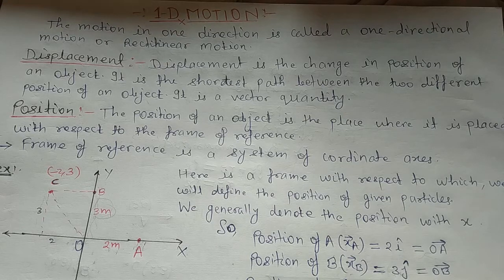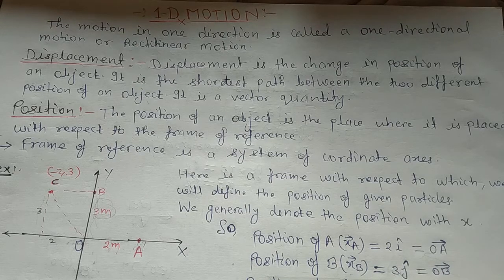Our next chapter is one-dimensional motion, or one-directional motion, or rectilinear motion. The motion in one direction is called one-directional motion or rectilinear motion. Suppose a particle moves in such a way that it doesn't change its direction. Then the motion is called one-directional motion. So the very first topic in this chapter is displacement.